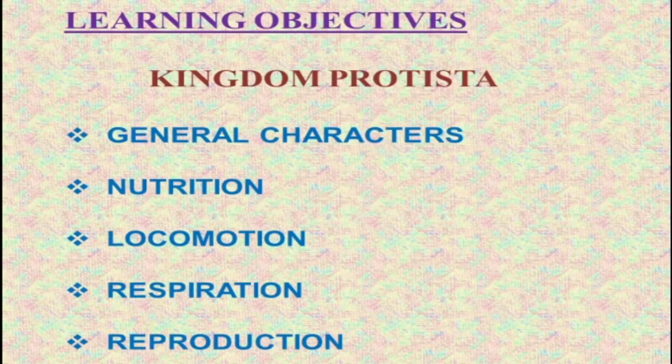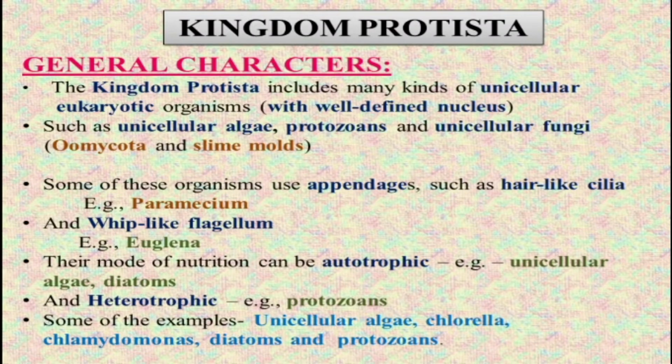The learning objectives are Kingdom Protista in general characters, nutrition, locomotion, respiration and reproduction. Kingdom Protista. The primary organ present inside the organism is the nucleus. The general characters: the Kingdom Protista includes many kinds of unicellular eukaryotic organisms with a well defined nucleus.